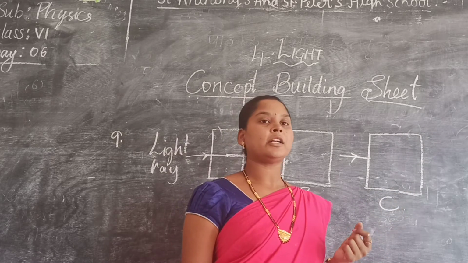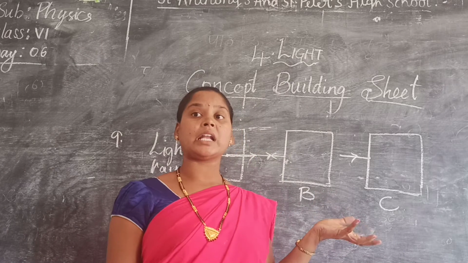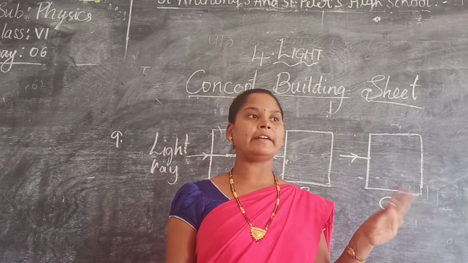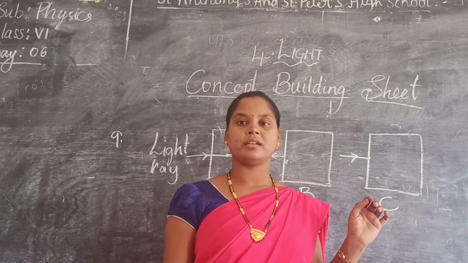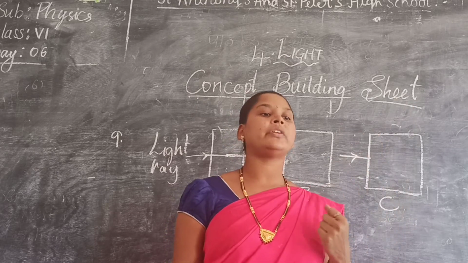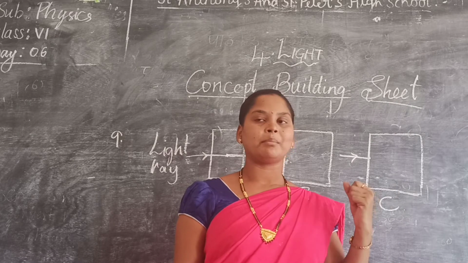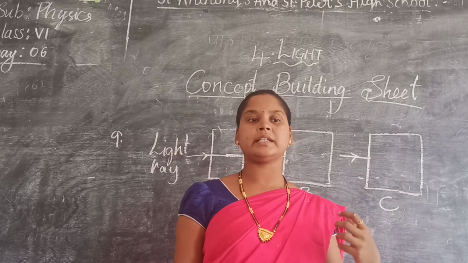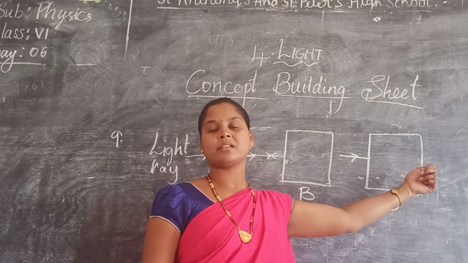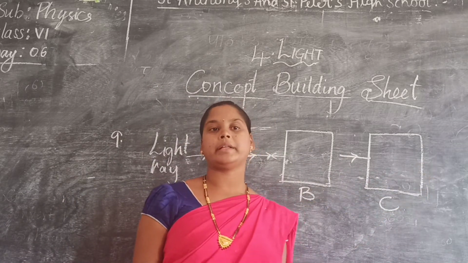Okay. In summer, do you know that we will not get dark color clothes or black clothes? Why? You get only light clothes or cotton clothes. Why? Because black color absorbs more amount of heat. Here also, light is absorbed more by the black body.